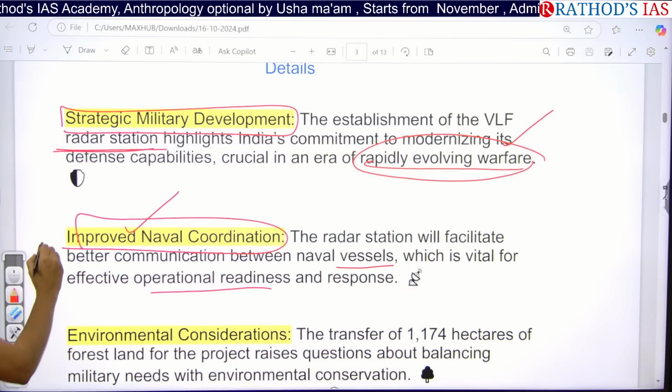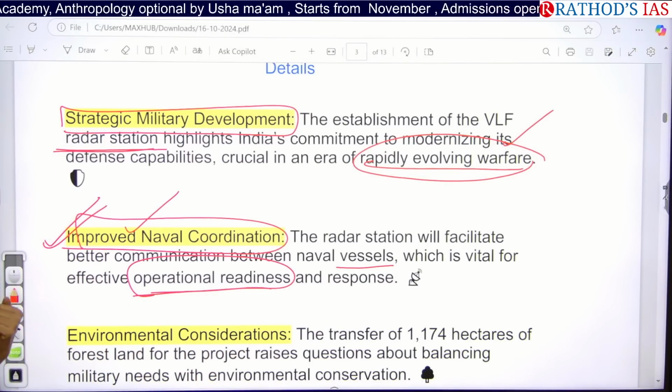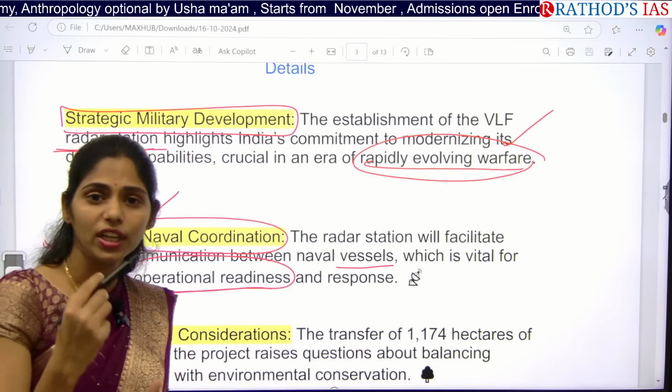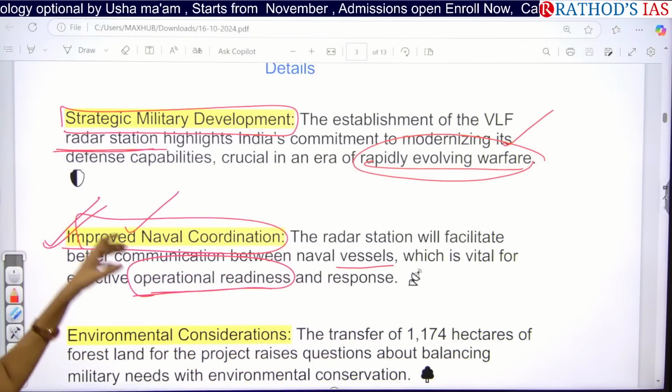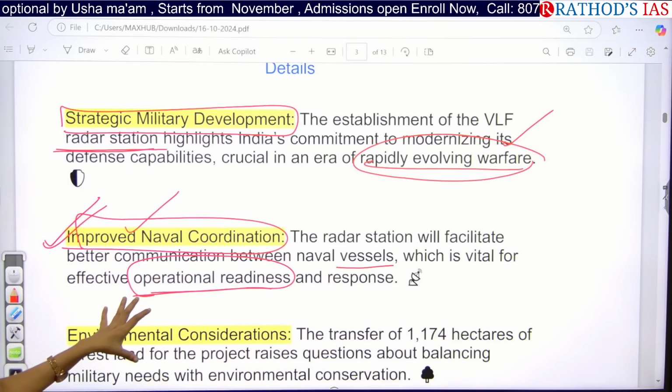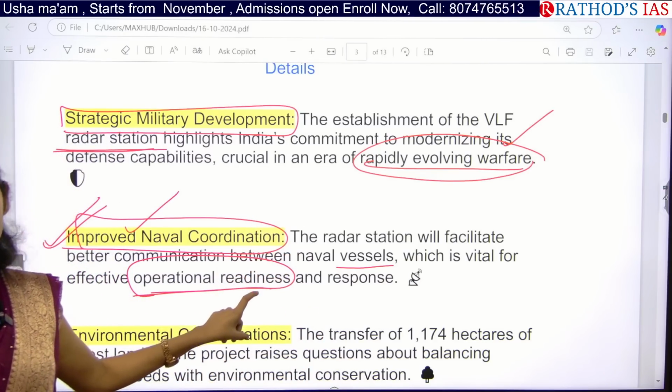So in the same way, if we need to have proper operational readiness, if we need to have the proper response while we are doing any operation, we need this kind of better communication. So that is what we are focusing on. We learn from the mistakes of history and we are focusing on developing communications now.